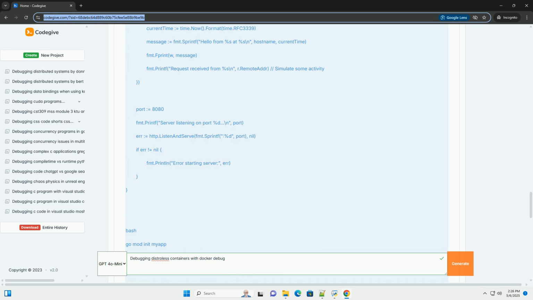6. Advanced debugging techniques. Using a custom debugging image. Docker debug allows you to specify a custom debugging image. This is useful if you need specific tools that are not included in the default debugging image, usually BusyBox.